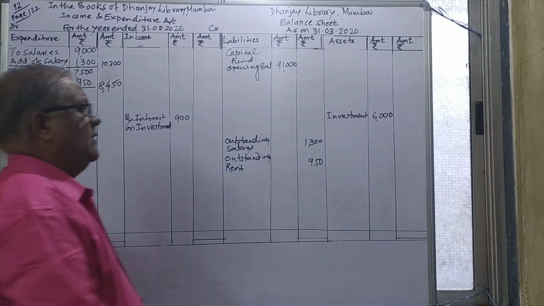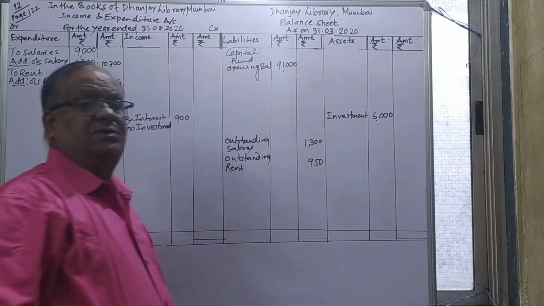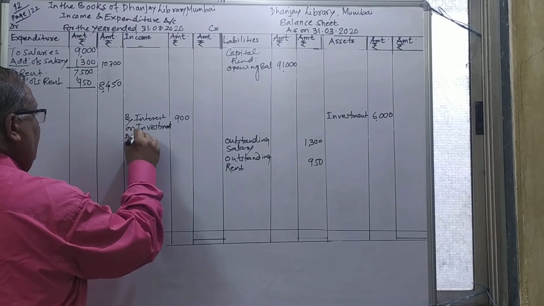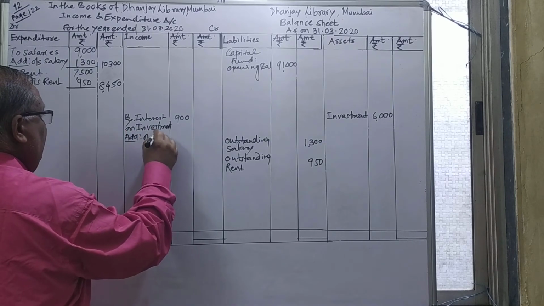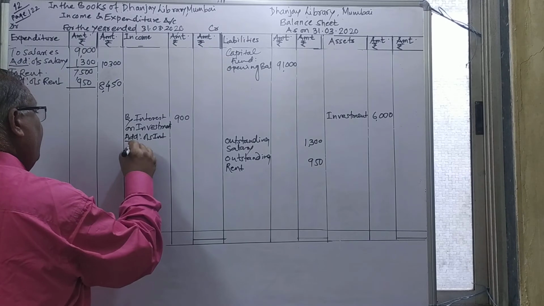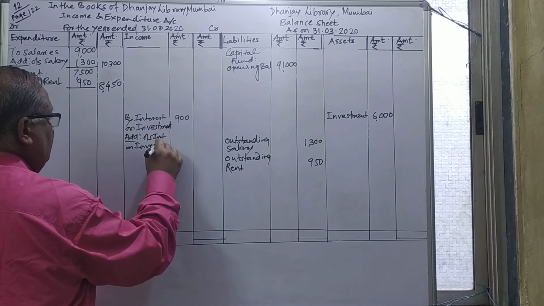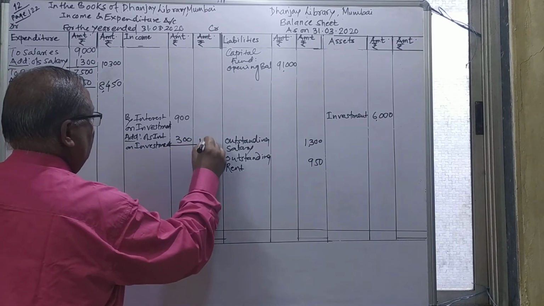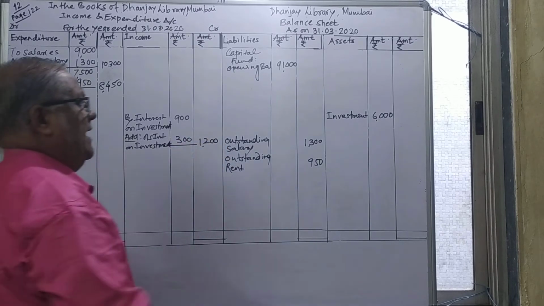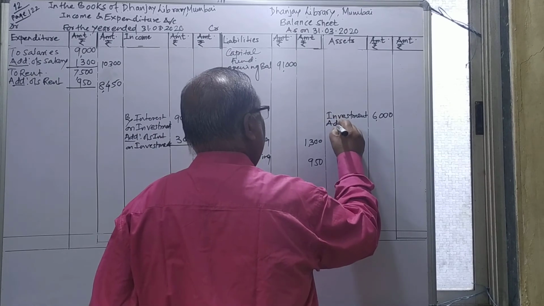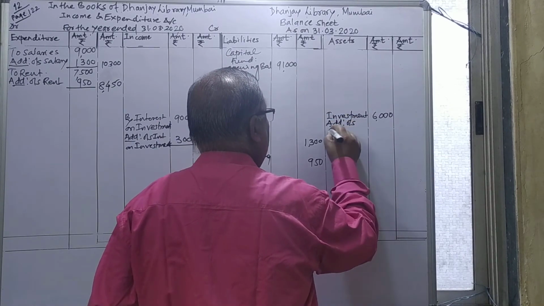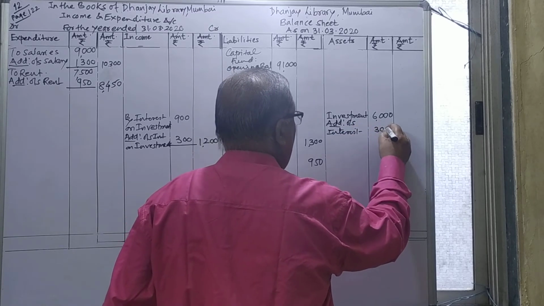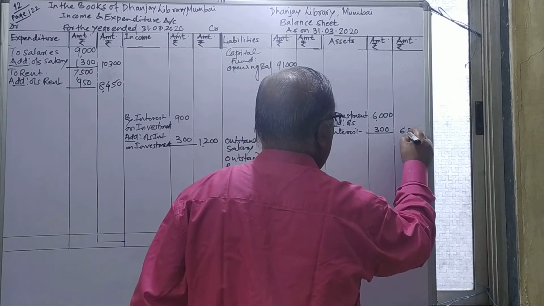But if you calculate 20% on it, it comes to 1,200. Therefore, still outstanding is the interest on investment of 300, and totally it comes to 1,200. And that I will add here, outstanding interest 300. Therefore, the total will be 6,300.